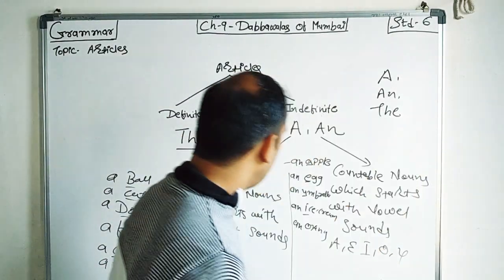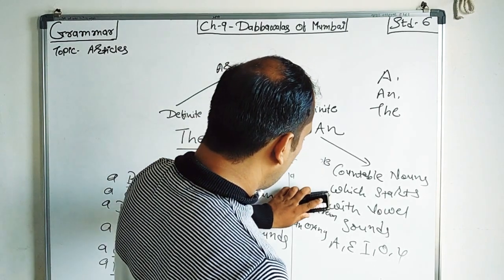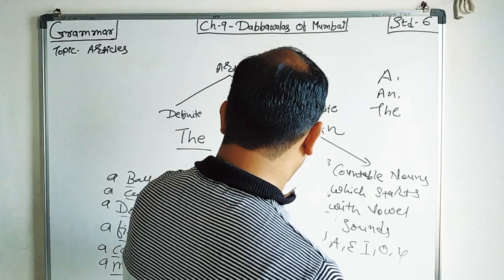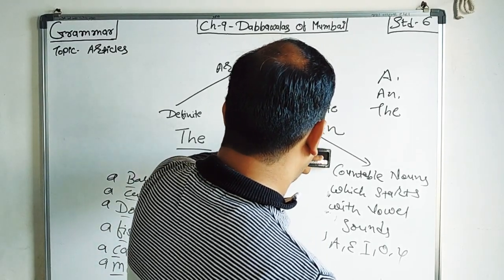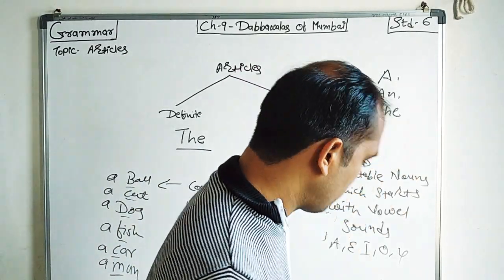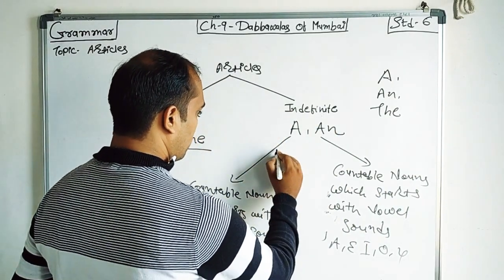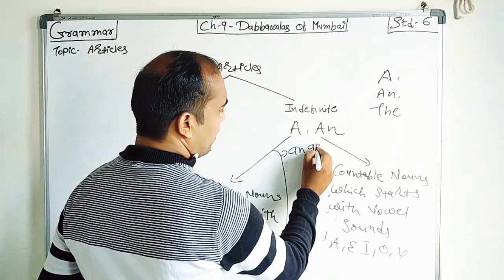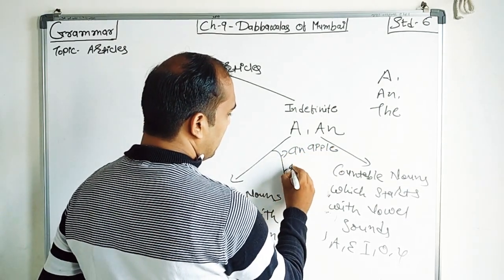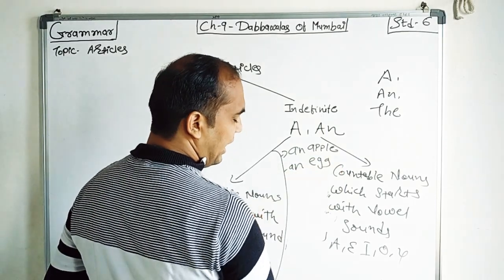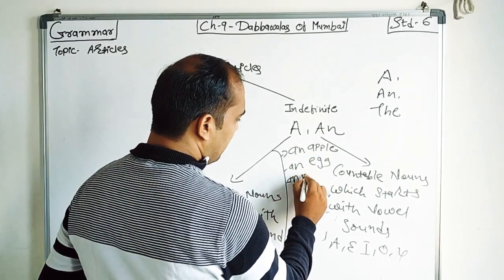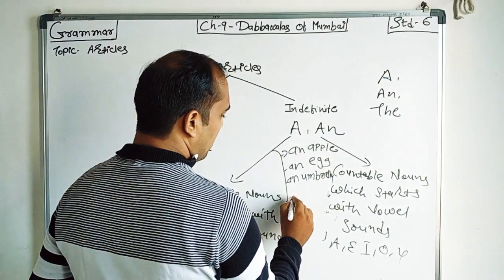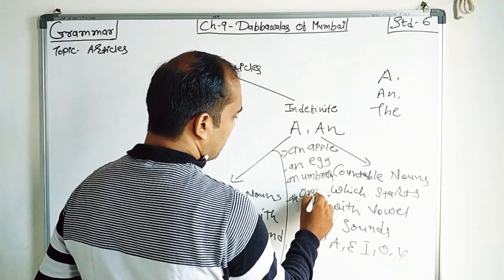So students, I will write with big letters so you can read properly. So here, an apple, an egg, an umbrella, and an orange.